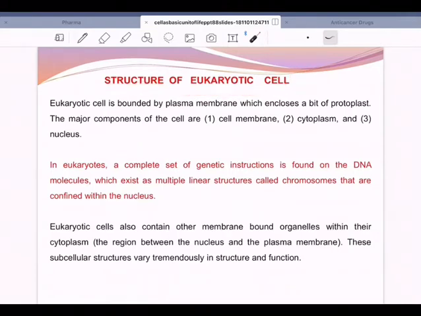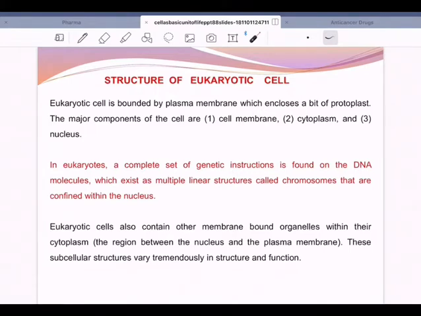What do you mean by eukaryotic? Eu means very clear, karyon means nucleus. So a eukaryotic cell is a cell in which the nucleus is very clear, very prominent, and every cell organelle will have a layer around it.